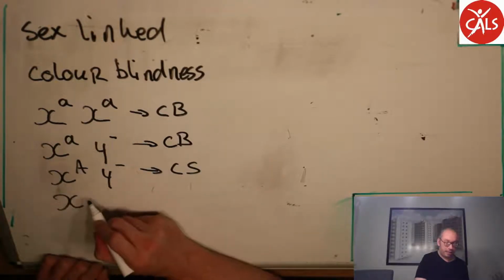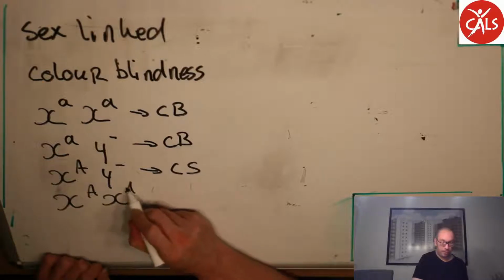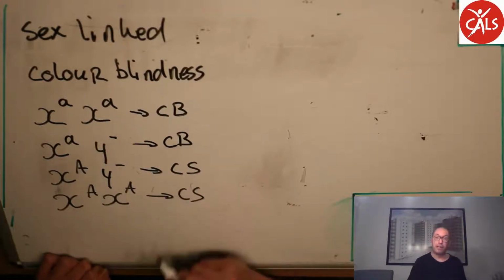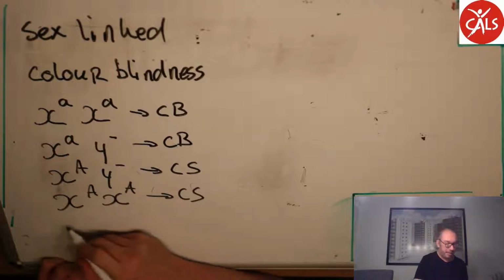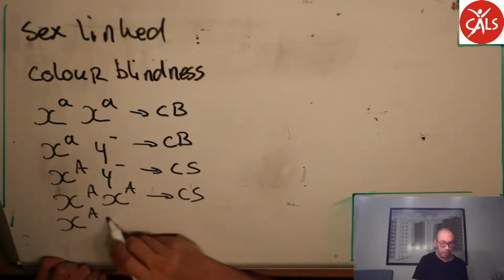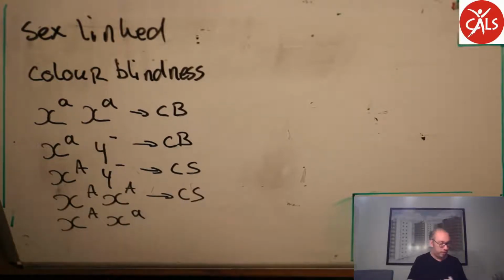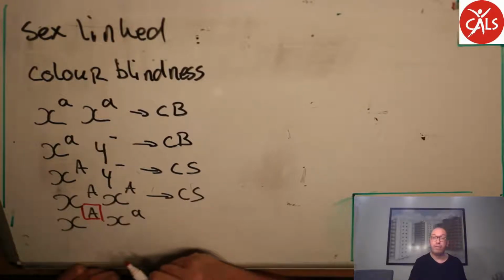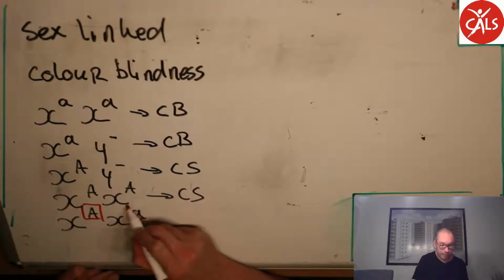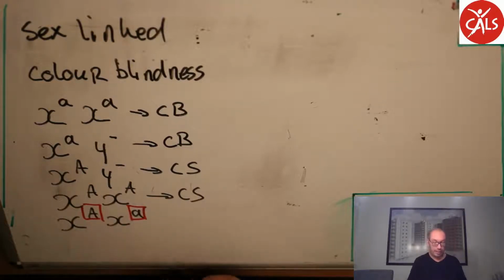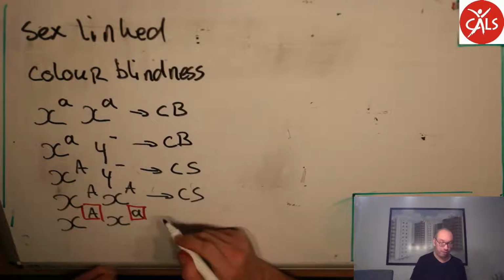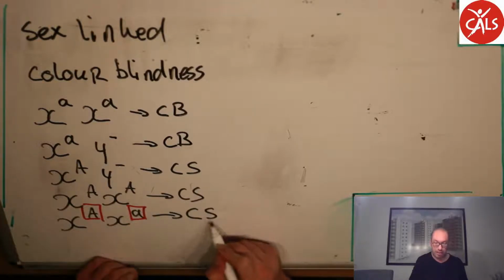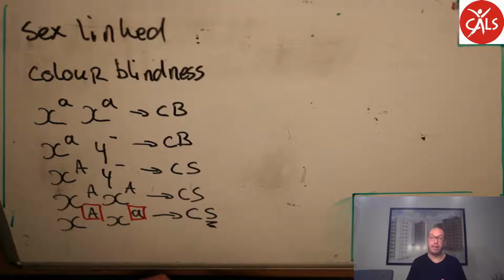And girls, they can have this genotype where they're color seeing, and girls can be carriers for this trait. So they show one healthy allele right here, but they also have one ill allele. So these girls are carriers for color blindness, but themselves they are color seeing. Okay, now let me draw a Punnett square and an example for you.